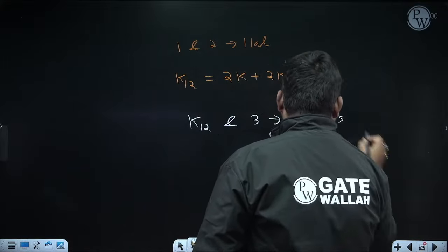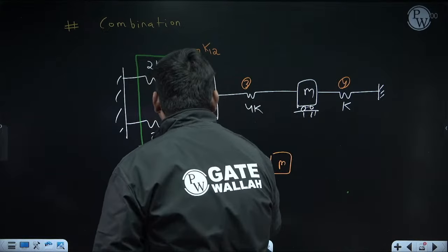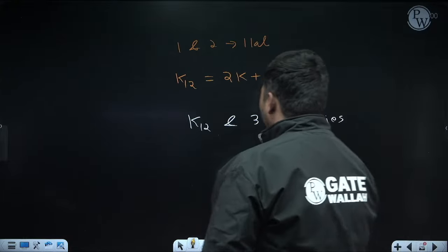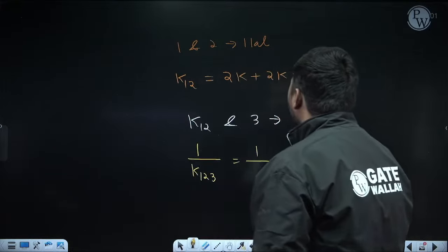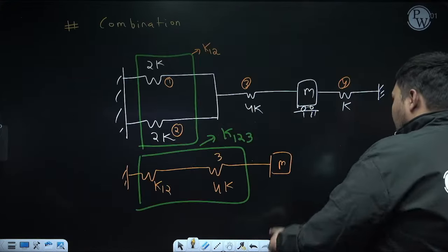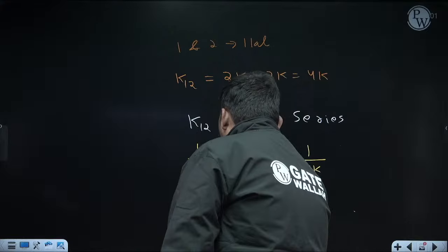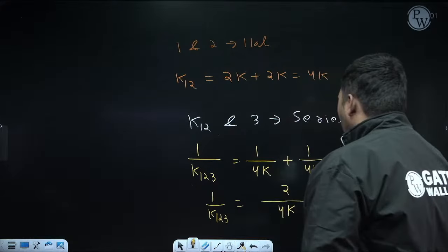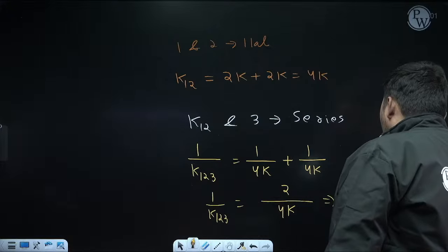So now I can calculate their equivalent. And suppose their equivalent I am denoting as K suffix 1, 2, 3. It is your notation. Okay. Now, since they are in series, how can we calculate their equivalent? 1 upon K123, use the reciprocal formula. That will be equal to 1 upon K12. K12 is 4K. I am directly putting the value. Plus 1 upon K3. K3 is also 4K. So 1 upon K123 will be equal to, 4K will be the LCM. So it will be 1 plus 1, that is 2. 2 upon 4K means 1 by 2K. So can I say K123 will be 2K?